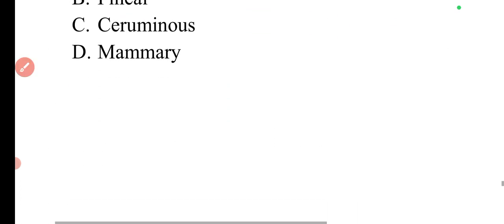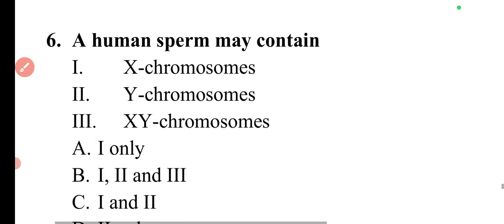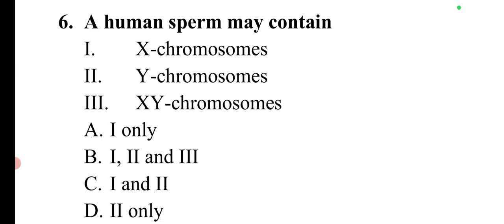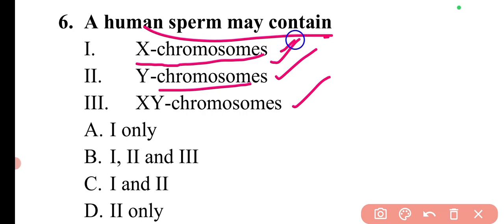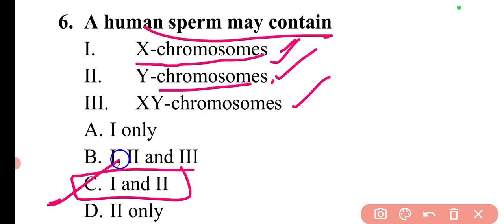Then next question is, a human sperm may contain X chromosomes, Y chromosomes, XY chromosomes. So a human sperm can contain X and Y chromosomes both. So here option C, both 1 and 2, is correct.